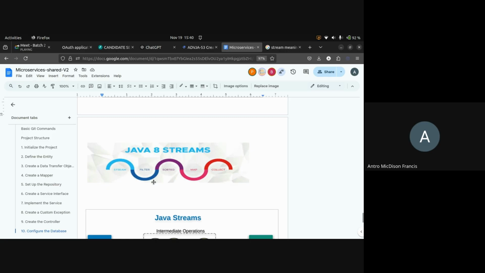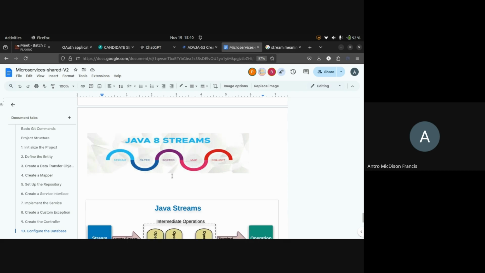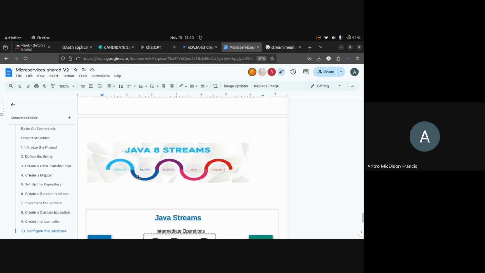Any stream, if you look at it, can fall under this structure. Most streams may not have all three operations, but any one operation will definitely be there. One or two operations will definitely be there. So this is a basic understanding.